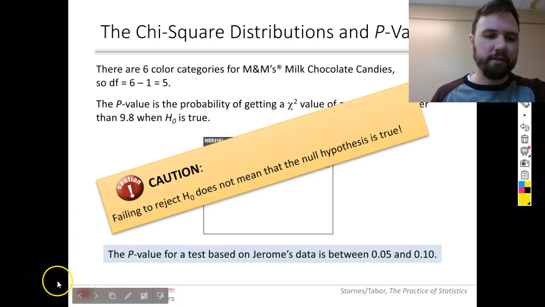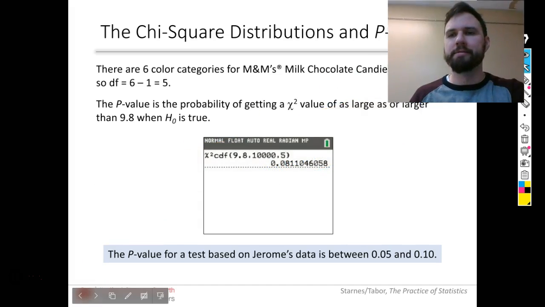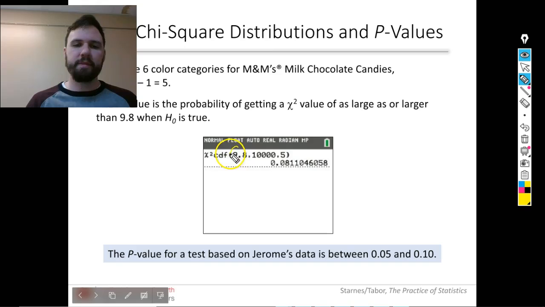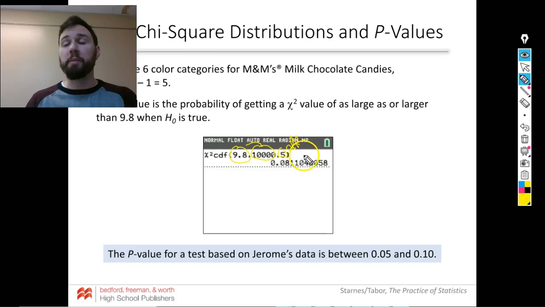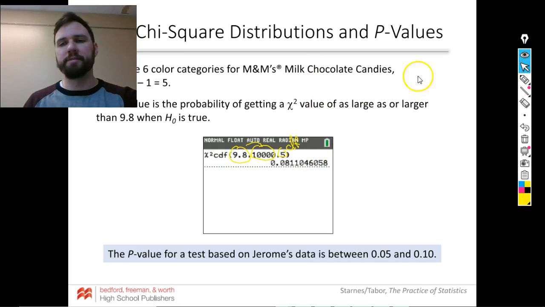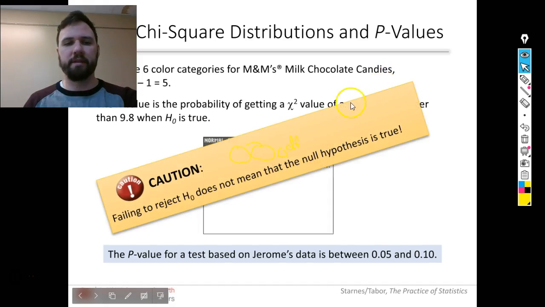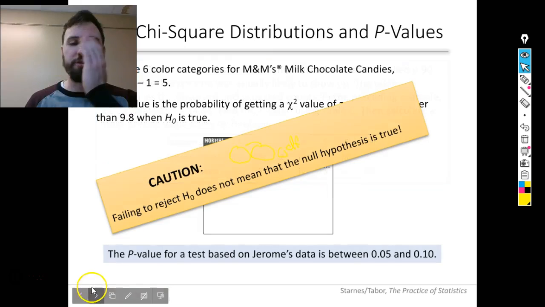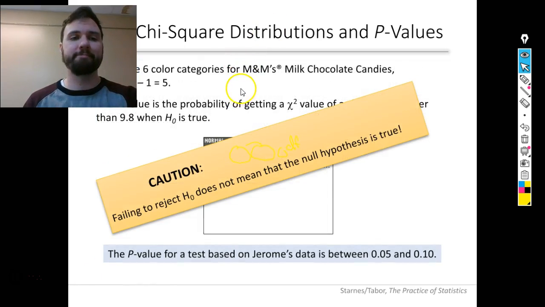So if you have your chi-square number, 9.8 to 1,000, and this is your degrees of freedom, DF, you get 0.08, and that's the more specific way to do it. Failing to reject does not mean the null is true. It just means you can't disprove the null. All right?